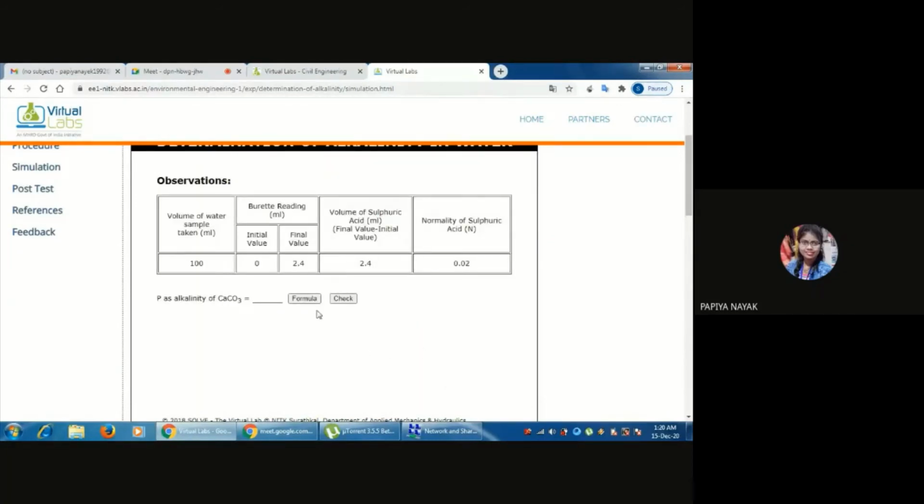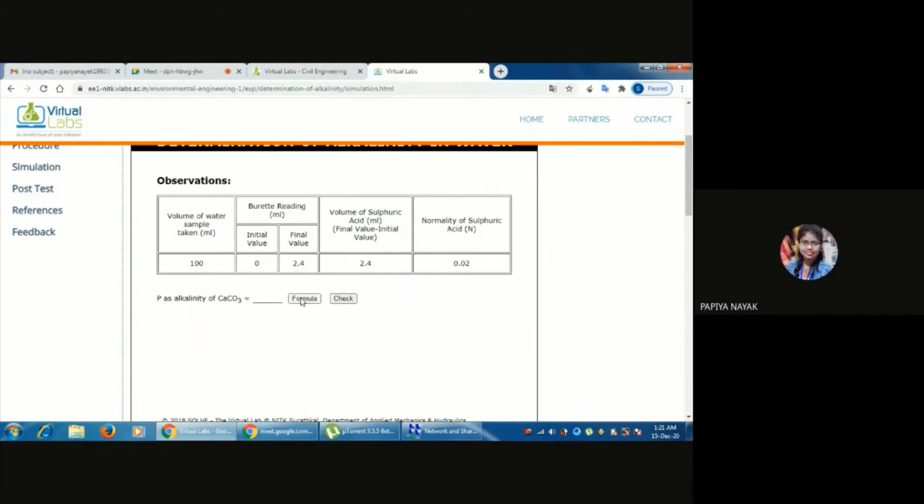So this is the observation table. Here is given the volume of water sample, 100 ml, and initial reading 0 and final 2.4. Also given is the volume of sulfuric acid, that is the difference of final value minus initial value, 2.4 minus 0, that is 2.4. And the normality of sulfuric acid is 0.02.